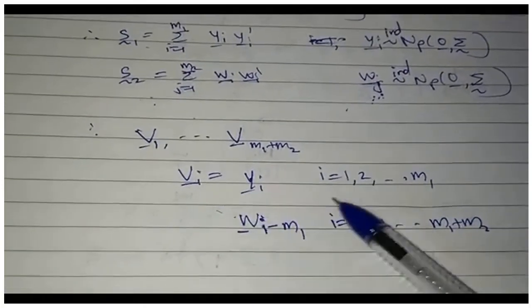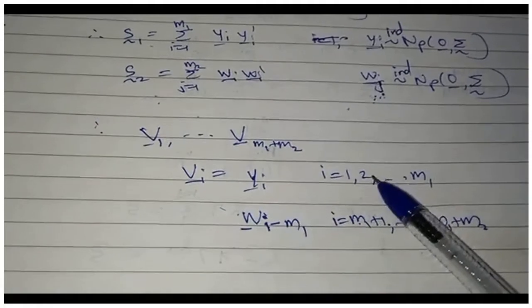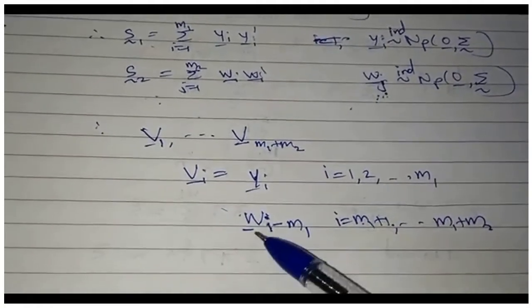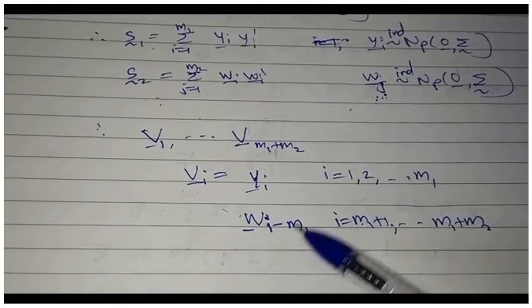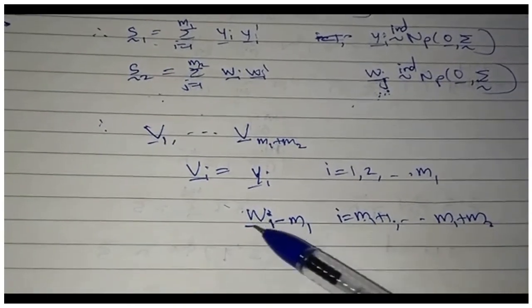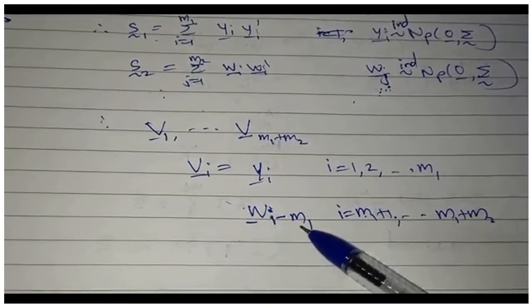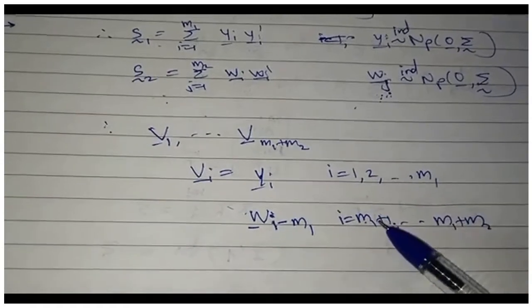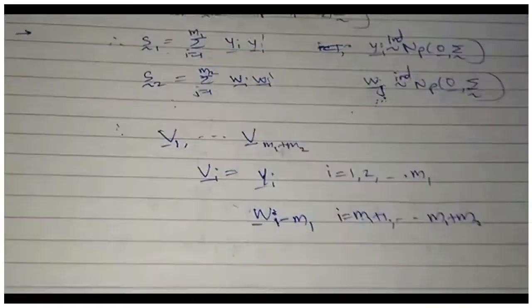Define the first m1 vectors as y1, y2, up to ym1, and then after that we start with w1, w2. So the m1 plus 1th vector will be w(m1 plus 1 minus m1), so w1. The m1 plus second vector would be w2 and so on.